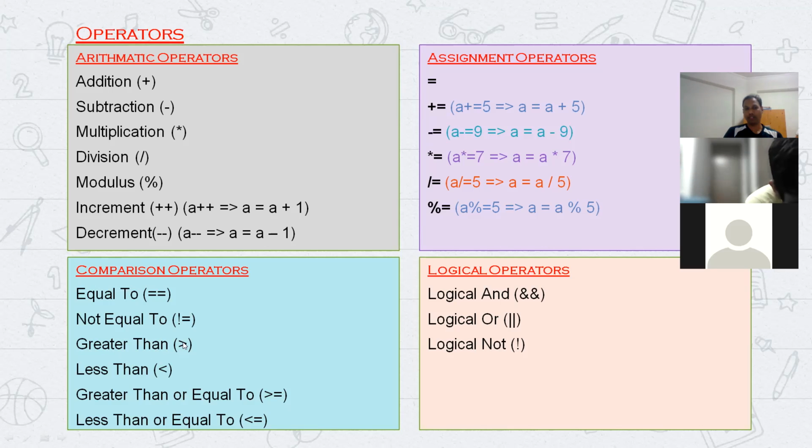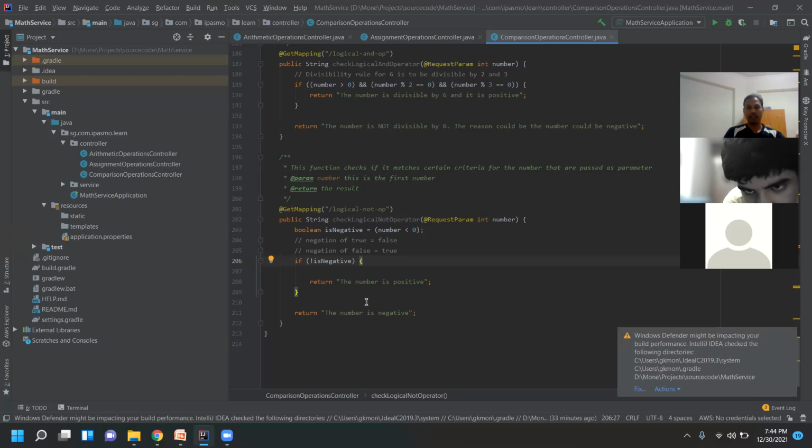And then for the numbers, you can check whether it is greater than or less than. If you want to check along with greater than whether it is equal to the number, you can use greater than or equal to, or less than or equal to. So comparison operators are for comparisons. And then if you want to check multiple conditions, we use logical operators. So logical operators behave like this. Let me write it over here.